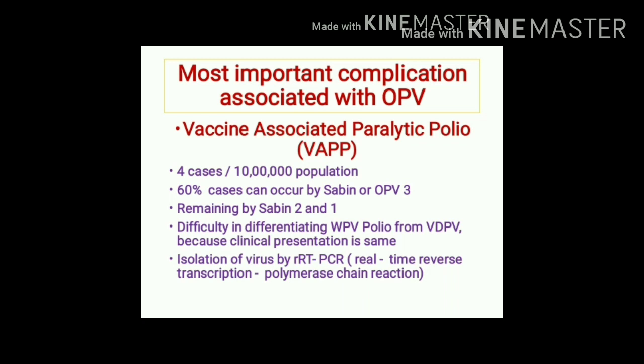So on clinical background, differentiation becomes difficult, so we'll have to go for a laboratory test. It is isolation of virus and this test is RRT-PCR, that is real-time reverse transcription polymerase chain reaction.